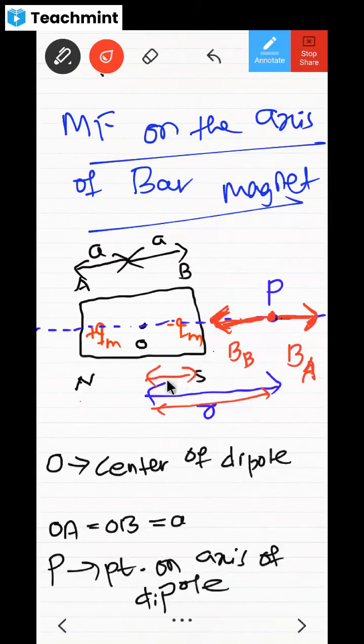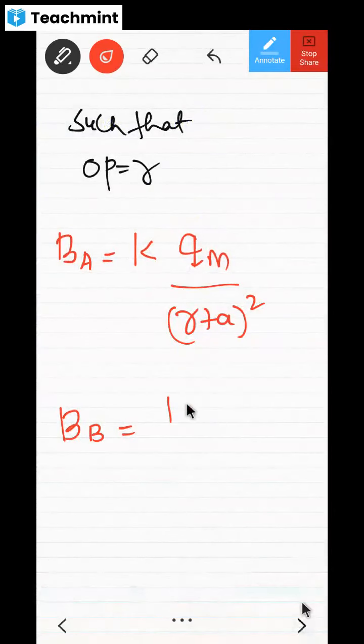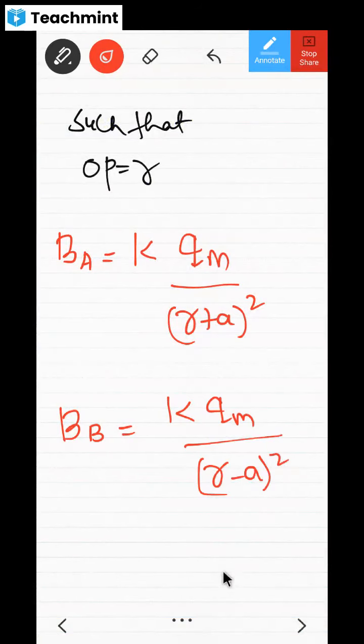From this R, you have to remove this A, then you will get this distance. Don't you think it is R minus A? Already you have done this, and I don't think you need much explanation here. It is going to be R minus A, no? KQM divided by R minus A whole square. Please try to get it. Very easy it is, and easily you can tackle this.